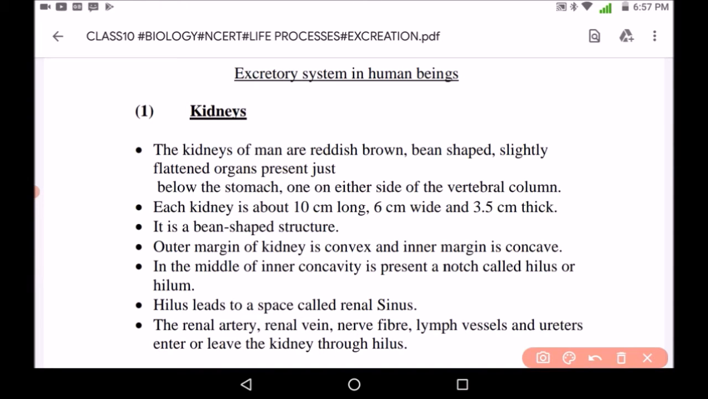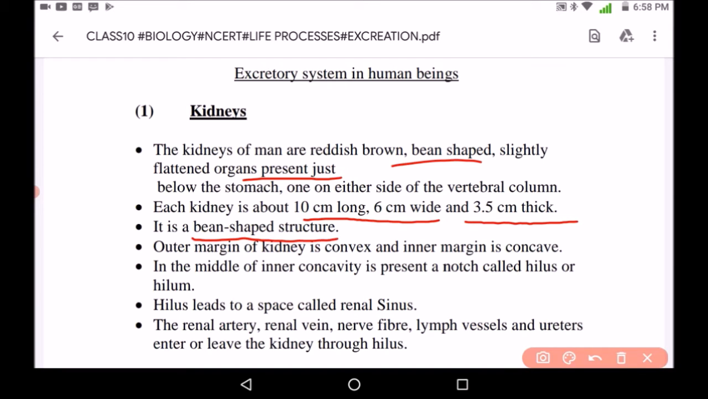and they are bean shaped. They are reddish brown, bean shaped and slightly flattened organ just present below the stomach on either side of vertebral column. So kidneys are a pair of kidneys present in the human beings, and each kidney is about 10 centimeter long, 6 centimeter wide and 3.5 centimeter thick. They are bean shaped structure.